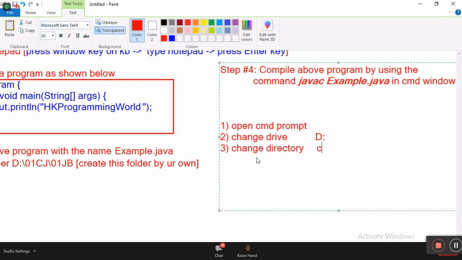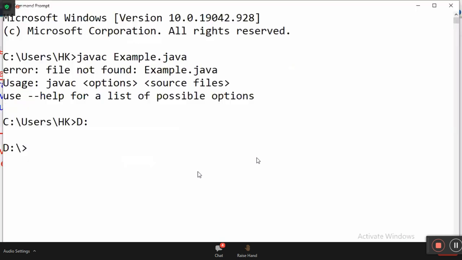CD space D colon slash 01 core Java slash 01 Java basics. Okay, and then next step. Now I'm changing it. CD 01 core Java slash. Right?